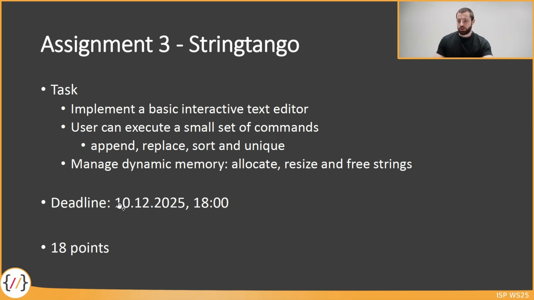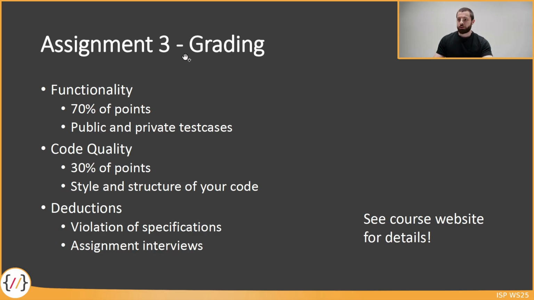The deadline for A3 is the 10th of December at 6 p.m. So there are roughly 3 weeks left, and assignment 3 is worth 18 points. For the grading, again the functionality makes up 70% of your points. The other 30% are related to code quality. And regarding the deductions, I want you to pay special attention to the violations of specifications.